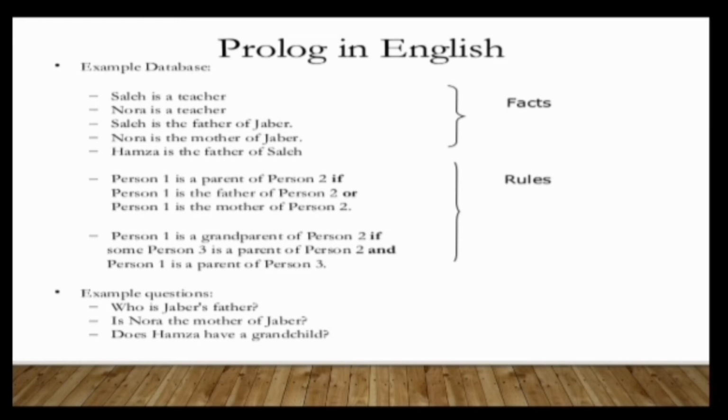Then an example of questions is, who is Jabir's father? So we are giving this question to the Prolog interpreter. Then it will go and fetch this information using the rules and facts and get the data for us. So who is Jabir's father? It will analyze the facts, analyze the rules, and we will get an answer for it. So this is how Prolog facts, rules and queries work together internally.